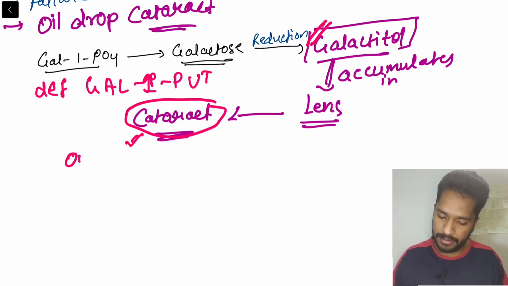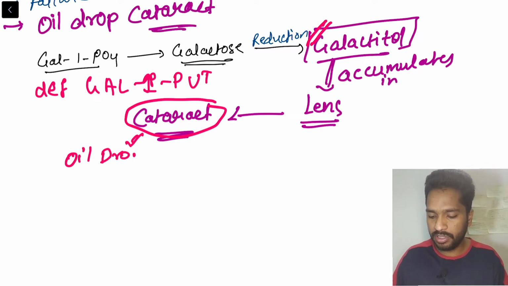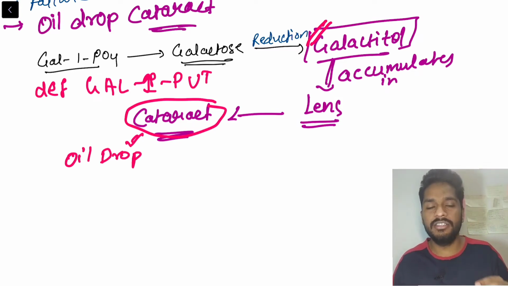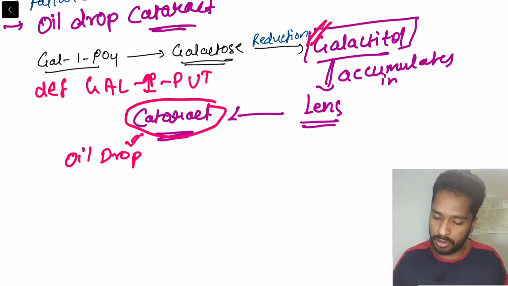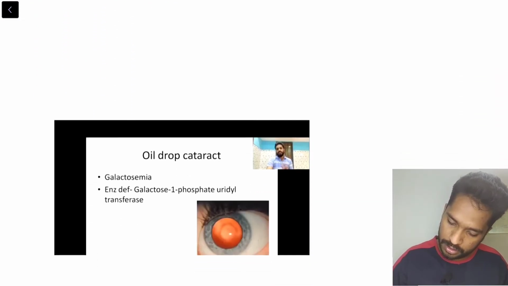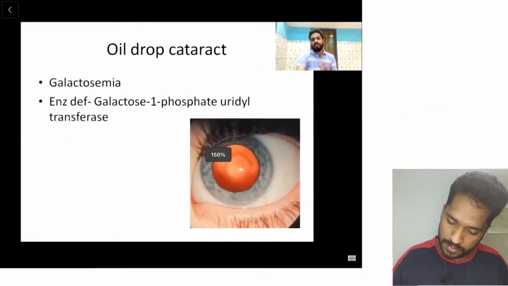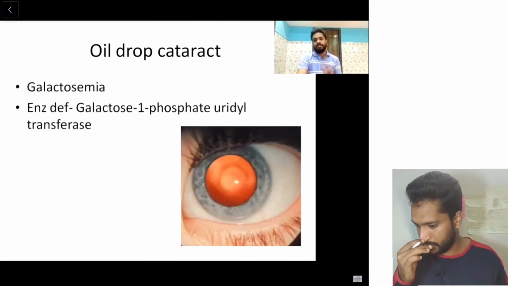Then it gets converted into galactitol, which accumulates in the lens and leads to the cataract known as oil drop cataract. What is cataract actually? It is opacification of lens or cornea or both. So here we are having opacification of the lens. So how does it look? This is an image from one of my videos on the revision of ophthalmology.